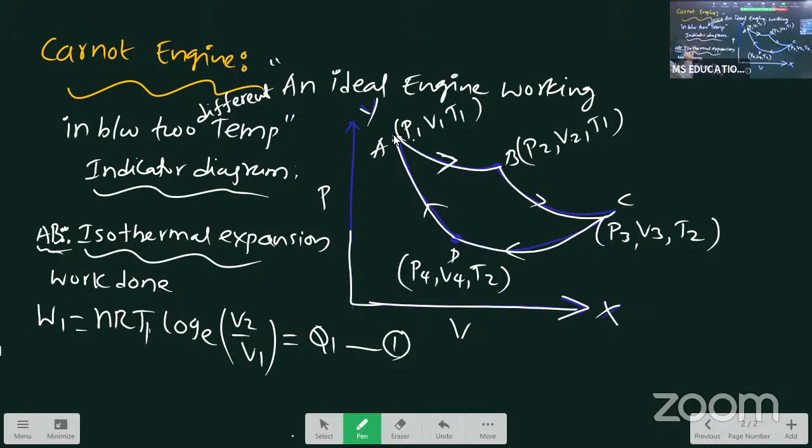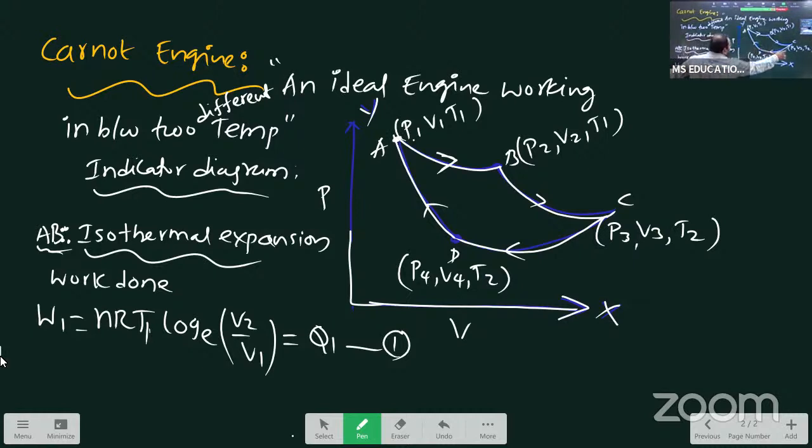Isothermal expansion. Why we are using that? Isothermal means temperature same. That's why we say isothermal process. AB, this equation is from the isothermal process. Why are we writing Q1? There is a reason, a small reason. I will give you one diagrammatical explanation.